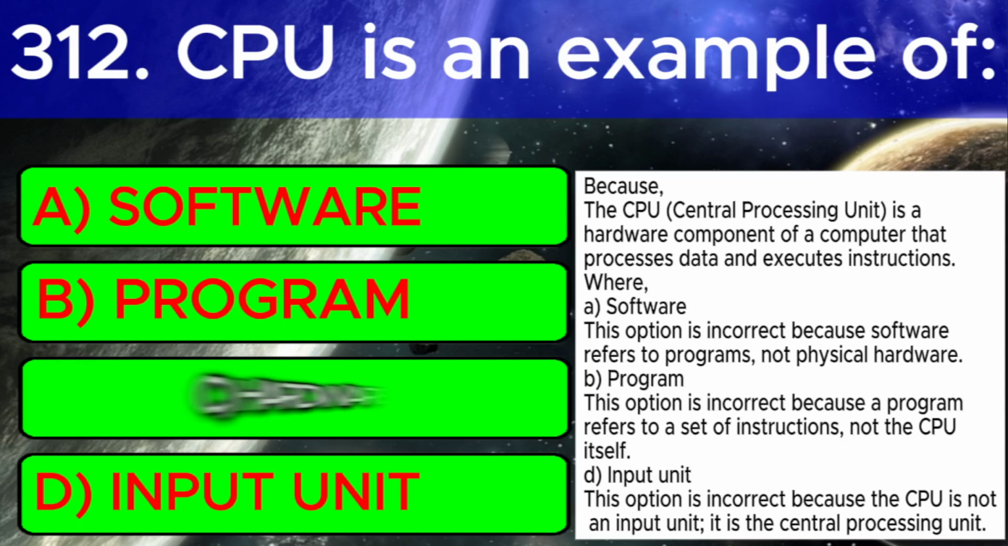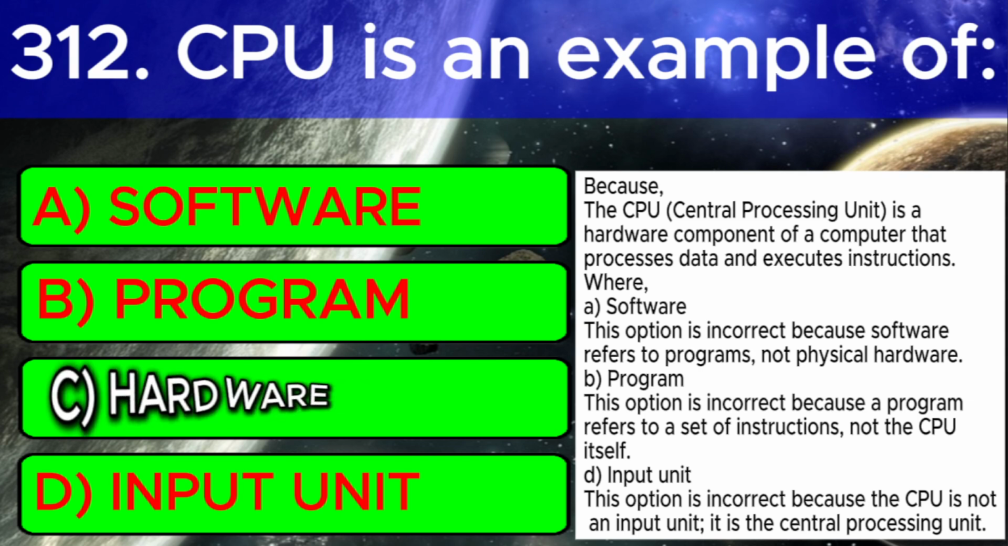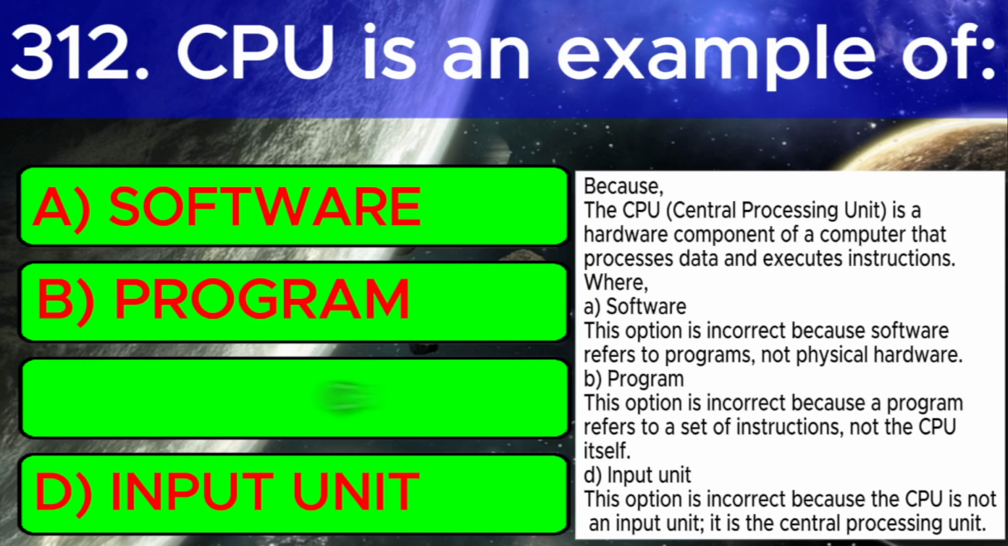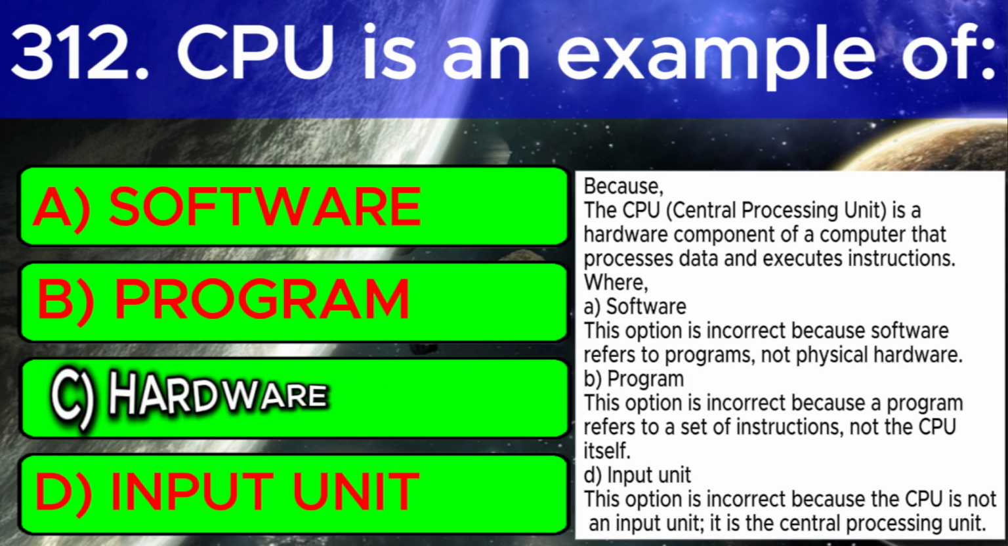Where A. Software. This option is incorrect because software refers to programs, not physical hardware. B. Program. This option is incorrect because a program refers to a set of instructions, not the CPU itself. D. Input unit. This option is incorrect because the CPU is not an input unit. It is the central processing unit.